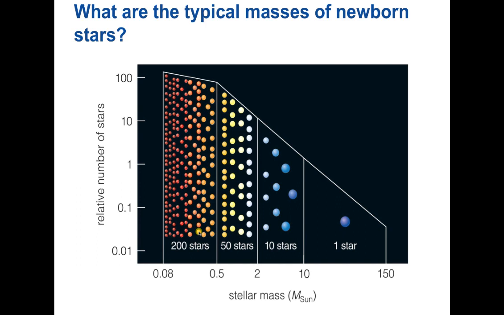When we look at other wavelengths of light, and we look at these dimmer stars, these lower mass stars, we find that there are a lot more of them than there are of these big bright stars. So these low mass stars are just more difficult to see. It doesn't mean that they're not there, it just means we have to look a little more carefully.